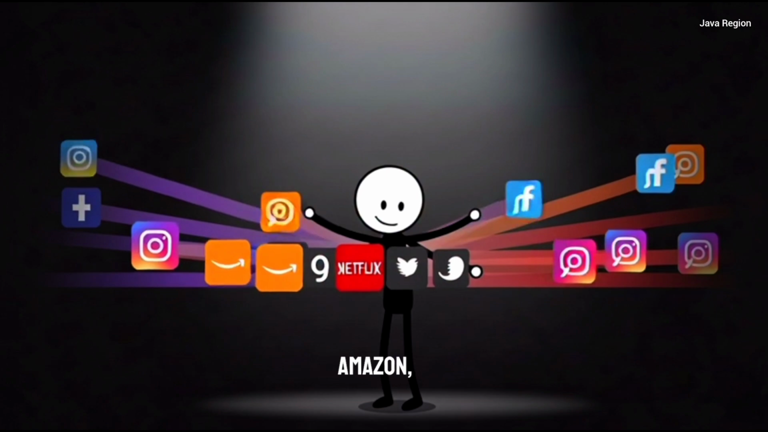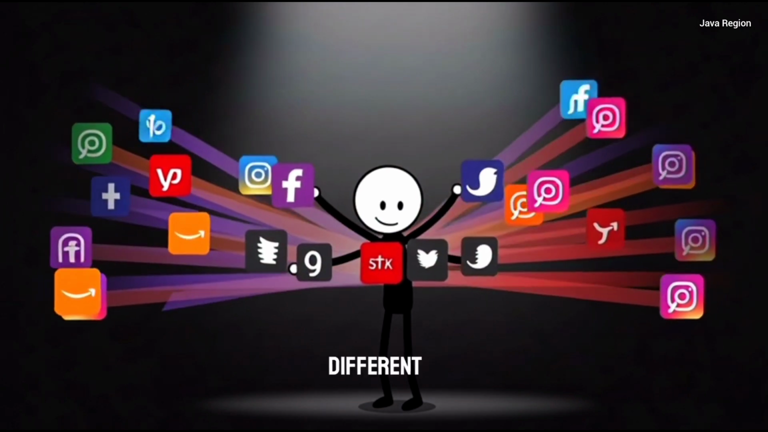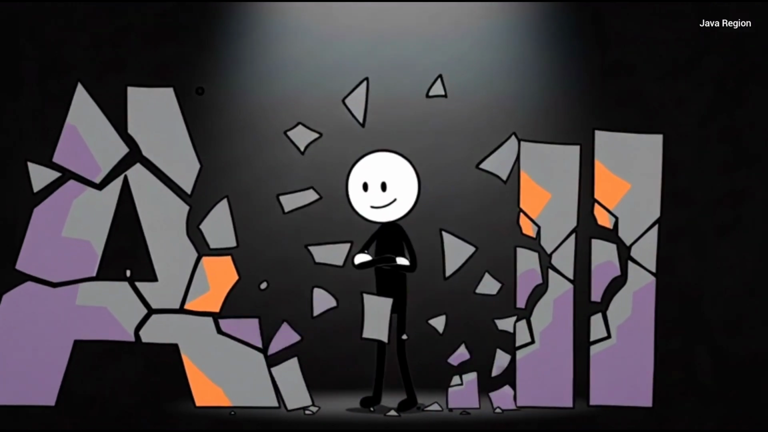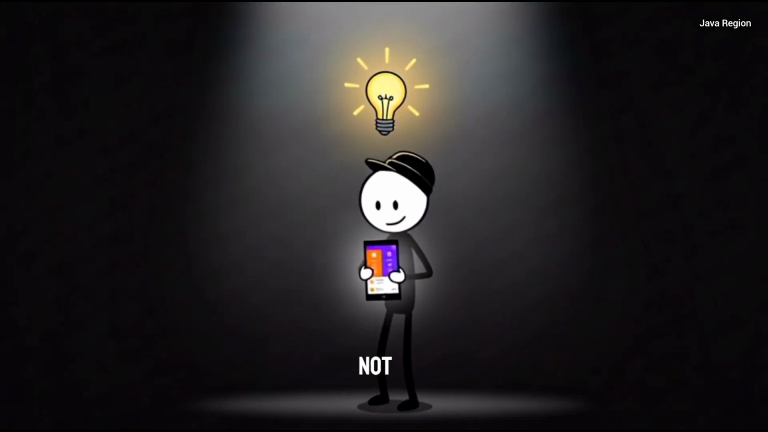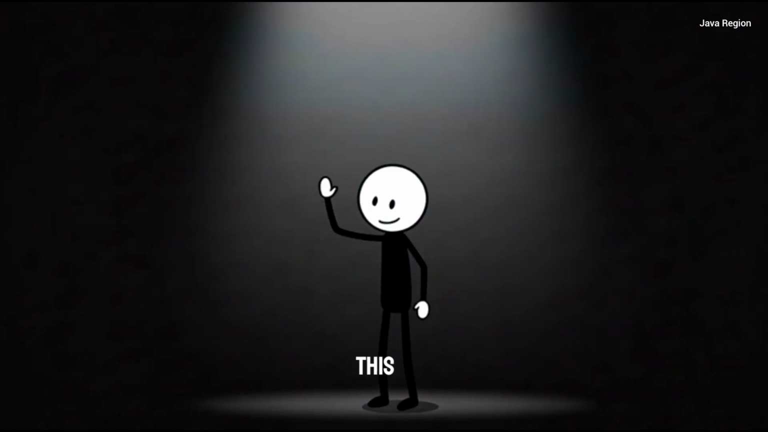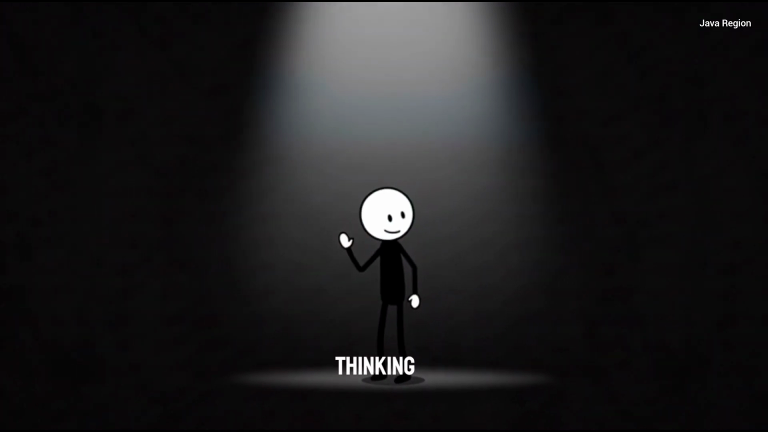Instagram, Amazon, Netflix, your banking app. Different industries, same pattern. So next time someone says APIs are complicated, just remember it's not complicated, it's just ordering food, but for computers. If this finally made sense, you're already thinking like a developer.